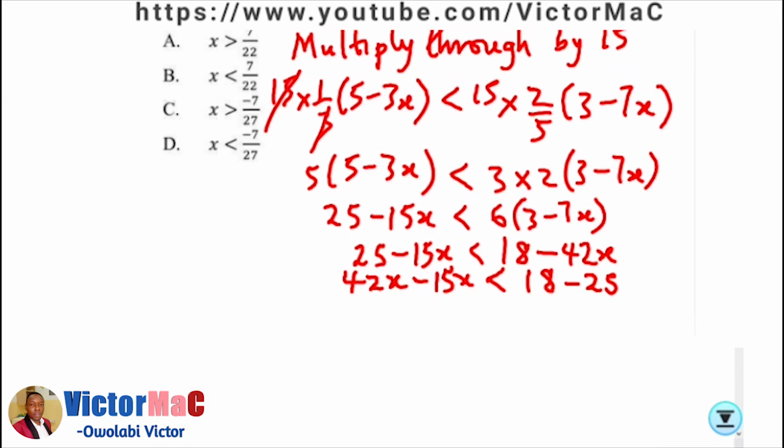42x minus 15x gives us 27x. 18 minus 25 gives us minus 7. When we divide both sides by 27, our answer is minus 7 over 27, which is option D.